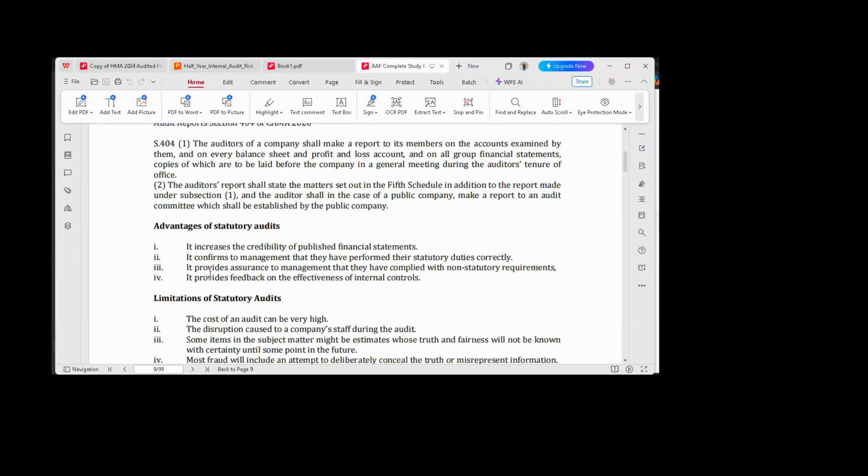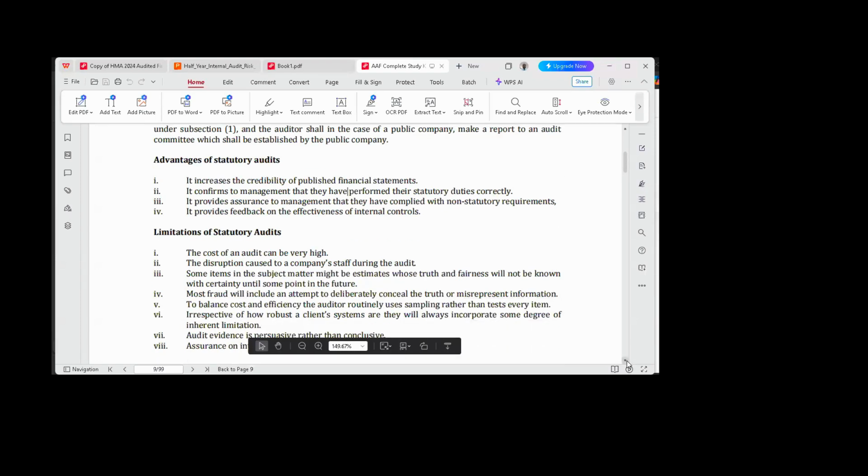The weaknesses in the client's internal control system. Okay? Then it is also called management letter because it is usually addressed to the management, because management is responsible for putting in place a sound internal control system. Hope you are getting it right. These are some of the advantages of statutory audits.